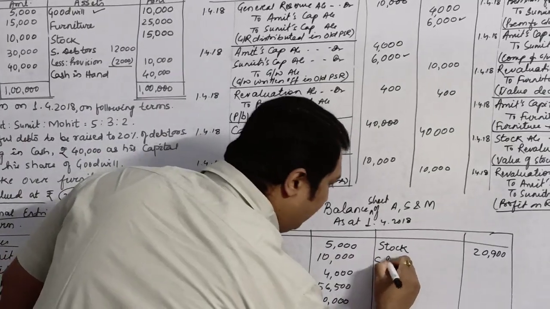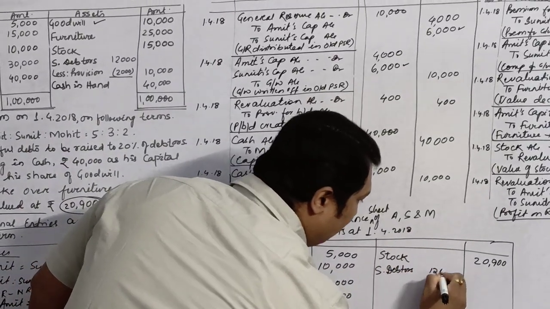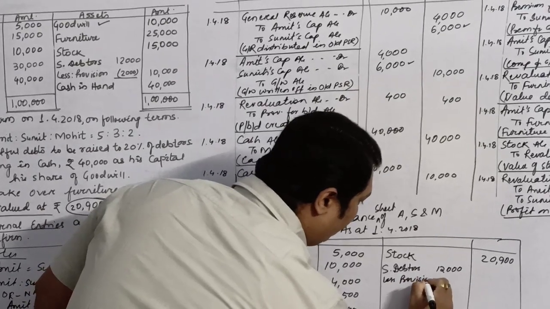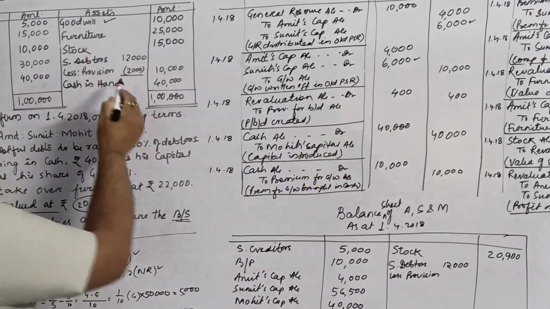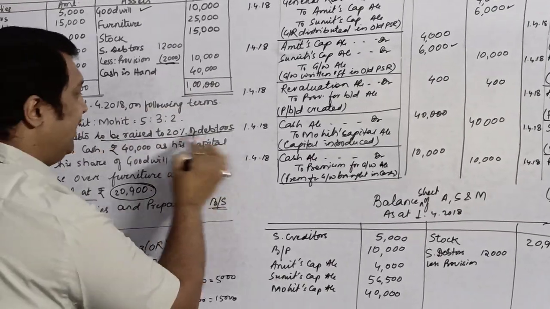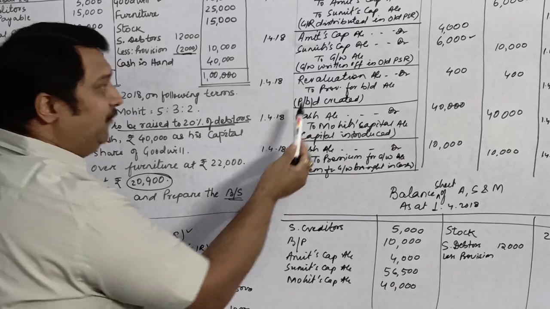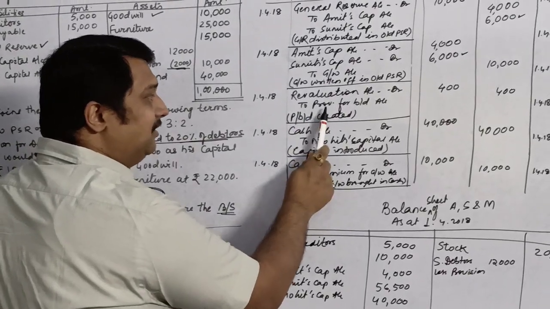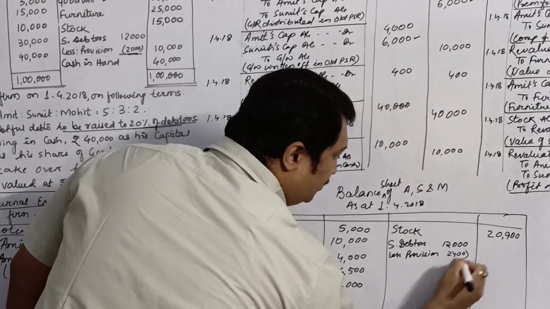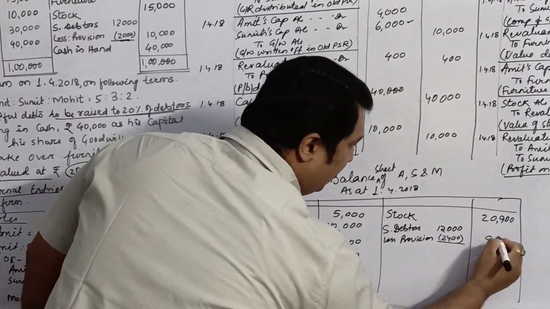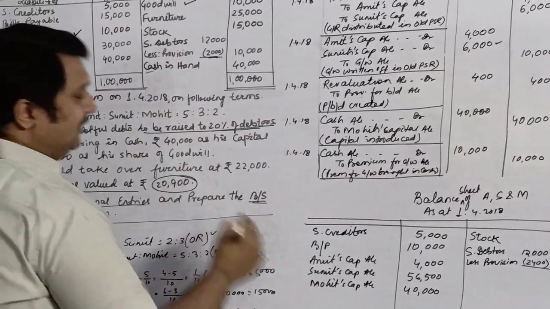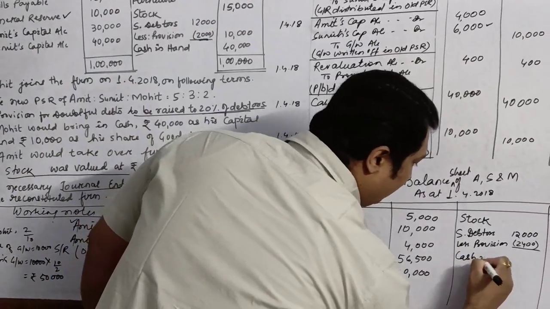Next is sundry debtors 12,000. I will write sundry debtors 12,000 less provision. Children, the old provision was 2,000, but the question has asked us to maintain it at 20%, and because of that, as you can see, we have increased the provision by rupees 400. So my new provision is 2,400, which will be deducted, leaving 9,600. After this, the next item is cash in hand.